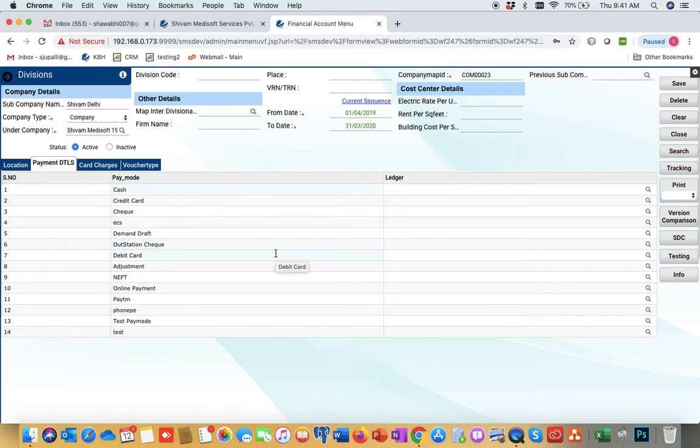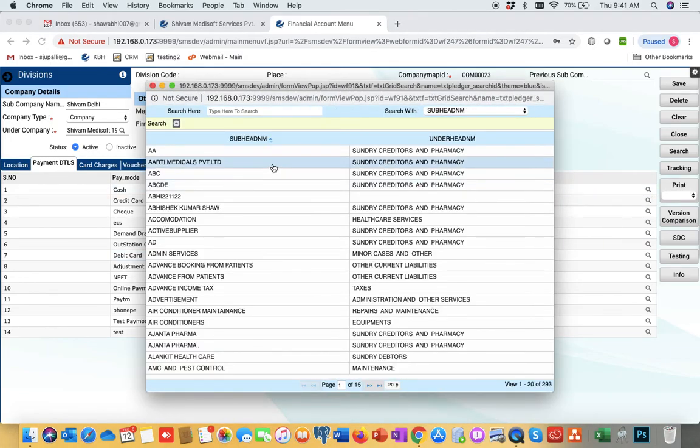If you have multiple accounts and you want any transaction done in cash payment mode to go to the cash ledger, and any credit card transaction to go to a bank, we map it here. I will show you in the night audit form later. This mapping will impact the night audit: for the revenue that happened in the day, in which ledger it has to go. Here we are mapping.